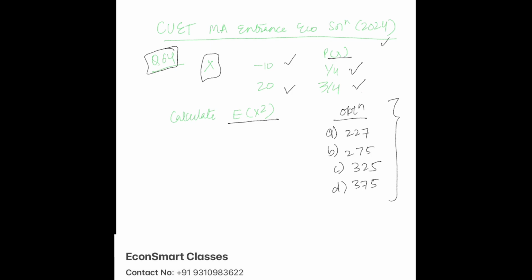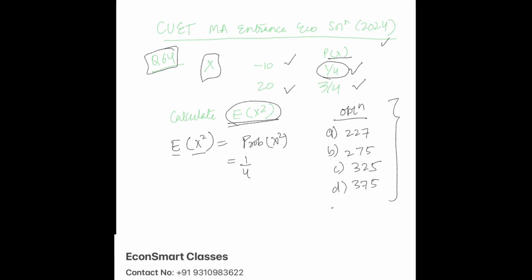Now let's calculate how we calculate the expectation of x square. Expectation of any variable is calculated simply as the probability of that variable times the variable itself. So with 1 by 4 probability the value is -10.